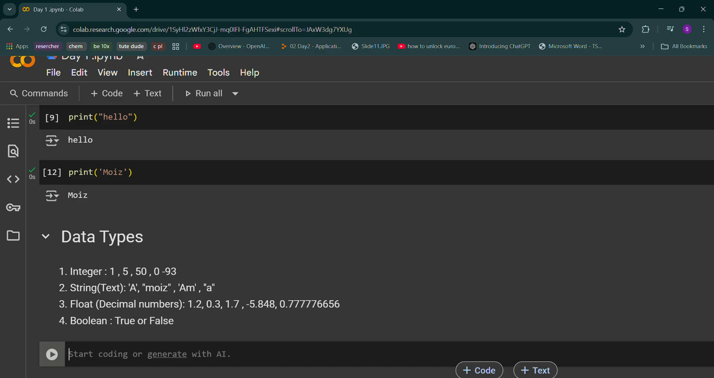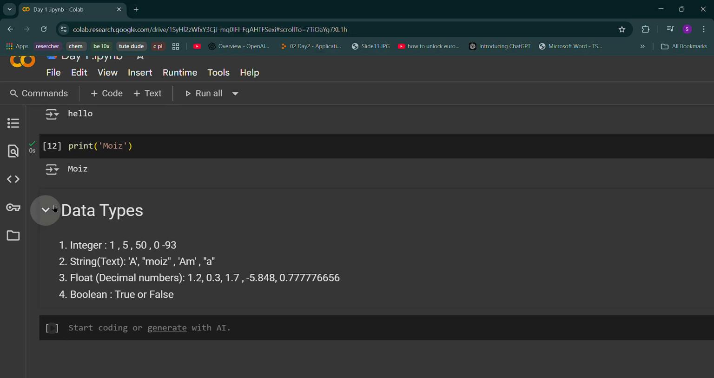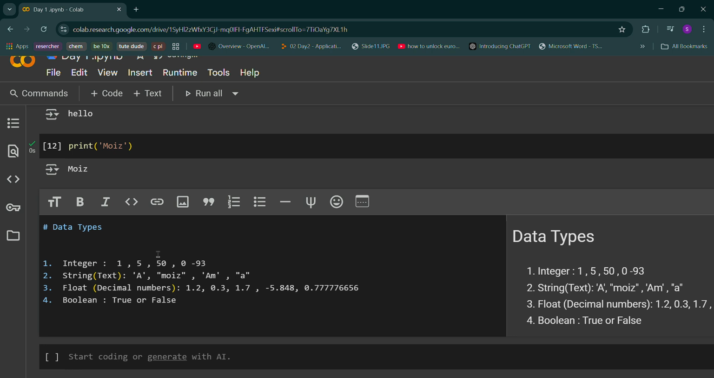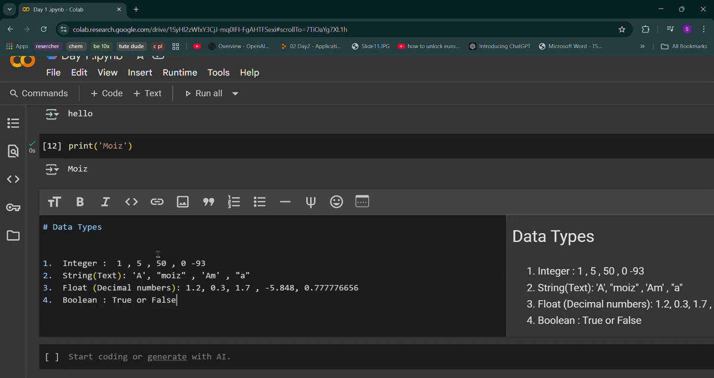So after writing this text, I'll just press shift and enter. There you go. See here, this is my heading, data types. If I want to edit this, double click on this. If you are done with the code, shift and enter.